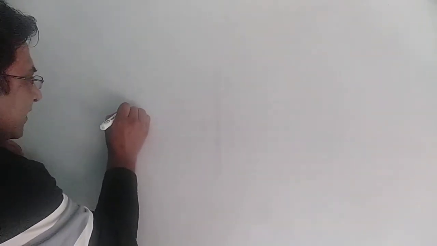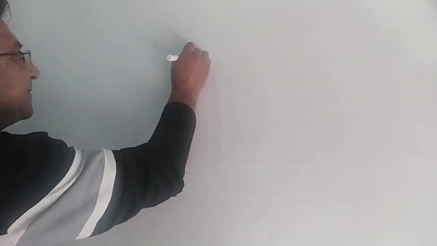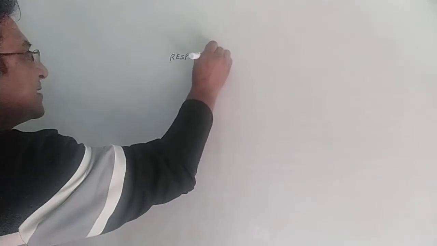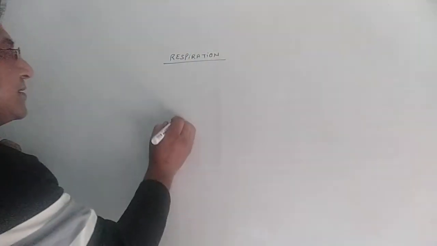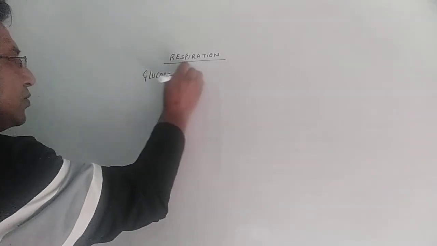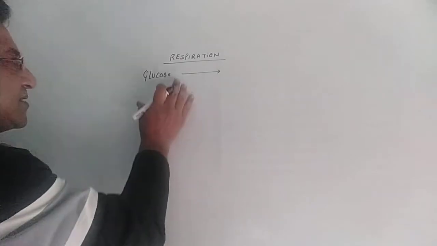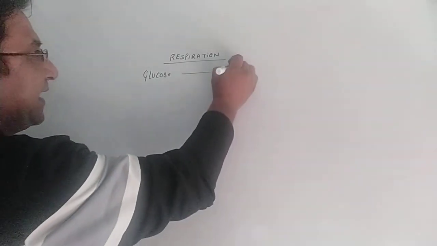Let's see. Now, what is respiration? Whatever digested food like glucose is available, glucose is burnt in the presence or absence of oxygen to produce energy.